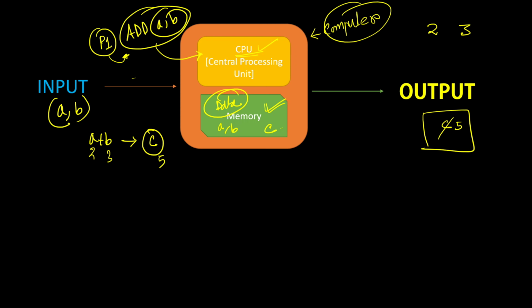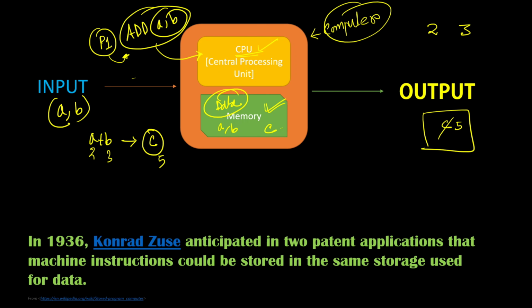Okay, but in 1936, Konrad Zuse anticipated in two patent applications that machine instructions, mind you, machine instructions, could be stored in the same storage used for data.